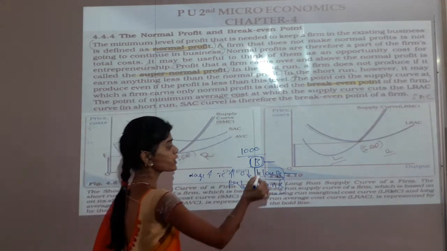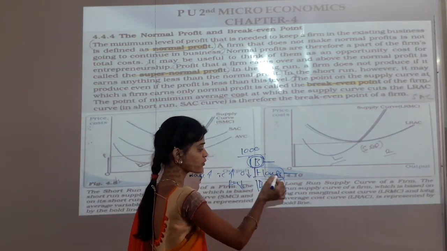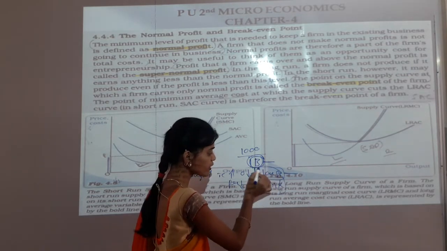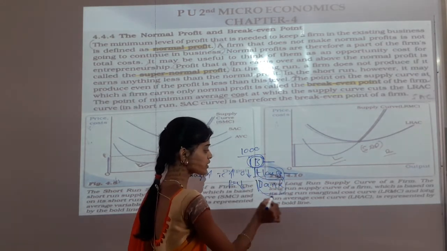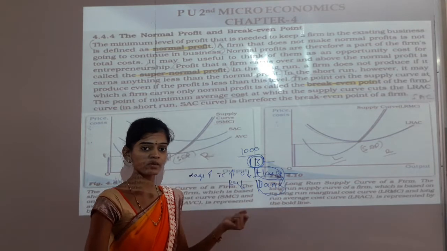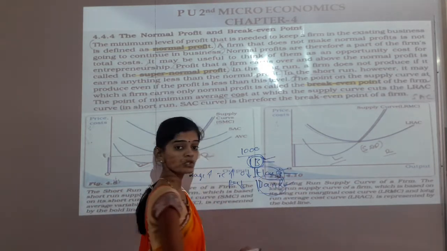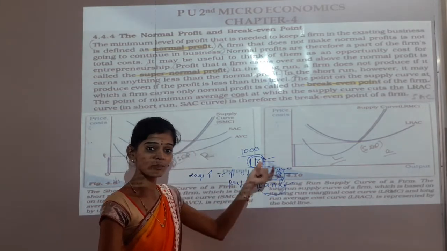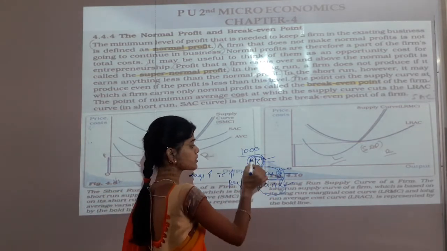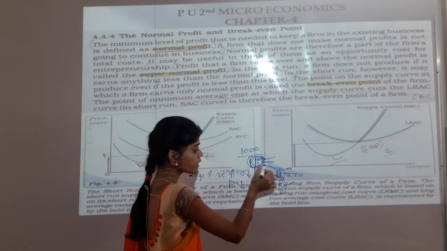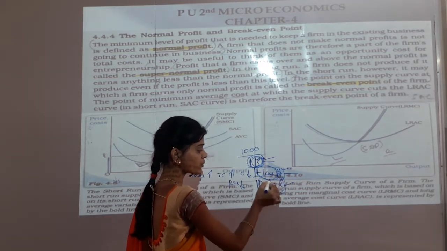So whether you want to invest in the business, or keep it in the house, or keep it as a deposit in the bank, you have to choose one. You have opportunities to invest in the business, or to keep in the house, or to deposit in the bank.